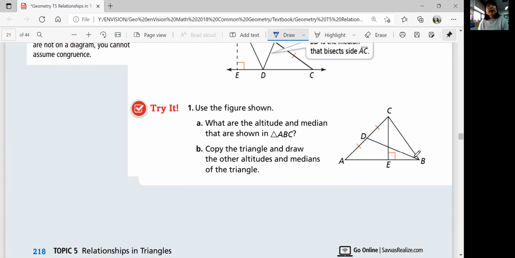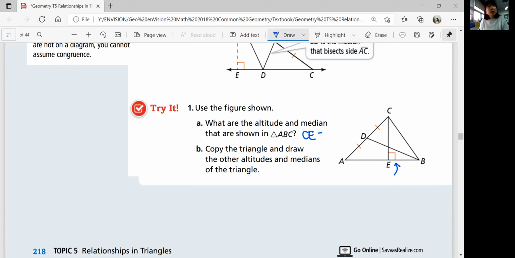Looking at this triangle, use the figure. What are the altitude and median that are shown in triangle ABC? We have some lines here, CE and DB. Which is the altitude and which is the median? Can you tell? If you look at this angle, that's perpendicular. So by definition, CE is the altitude.